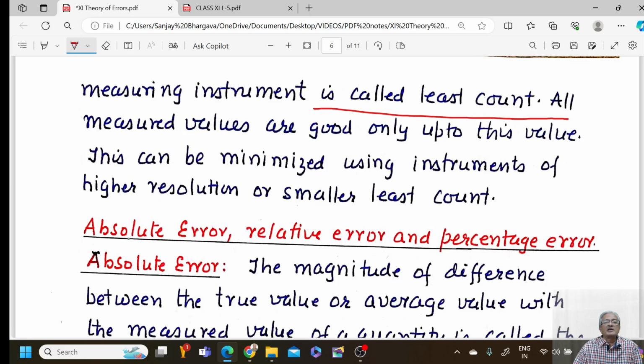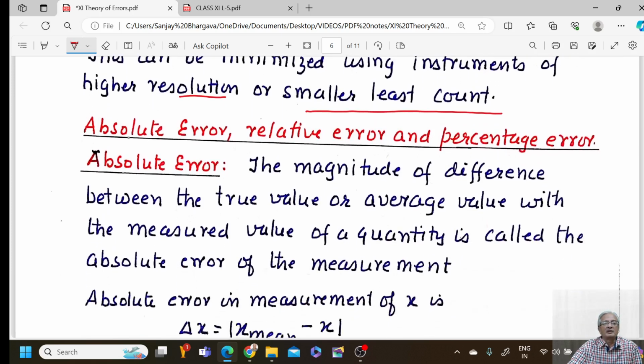This can be minimized using instruments of higher resolution or smaller least count. That is why a measurement done by the screw gauge would be better as compared to the vernier caliper. So we have to use instruments of better resolution or least count to have a proper, precise measurement.